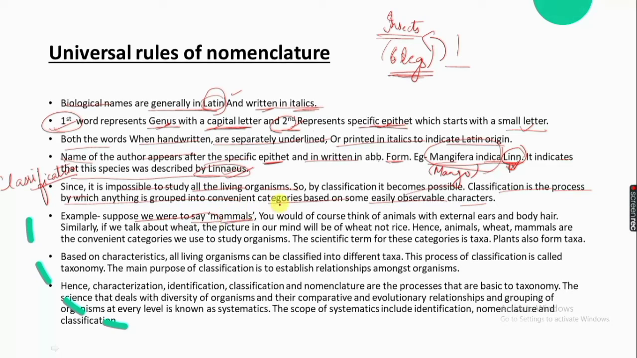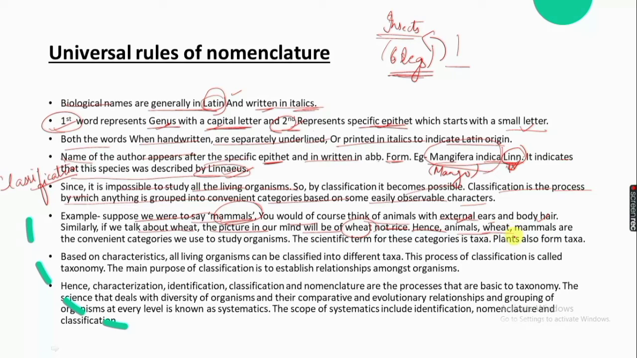Similarly, if we talk about wheat, the picture in our mind will be of wheat, not rice. If we were to think about wheat, we will imagine the picture of wheat only, not anything else. Hence, animals, wheat, mammals are the convenient categories we use to study organisms. The scientific term for these categories is taxa.